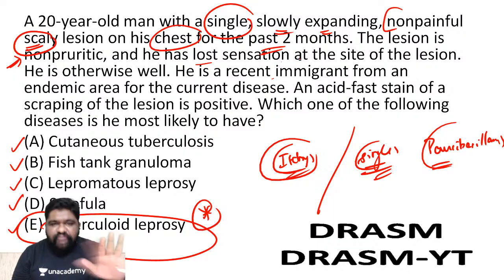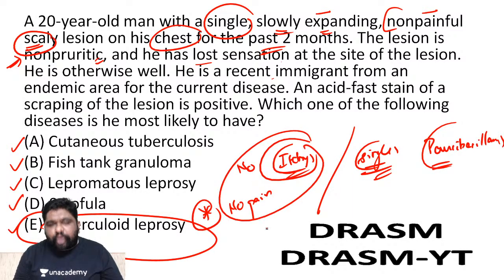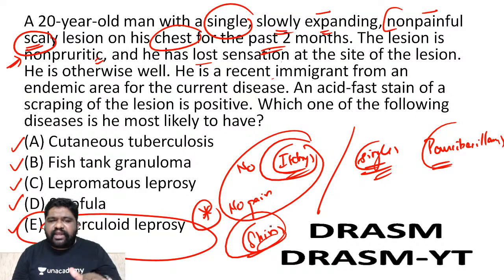Everything else can be a property of leprosy. Slowly expanding, non-painful, and it is non-pruritic. No pain, no itch. These two are properties of skin lesions caused in case of leprosy. This question should not have been asked when the topic was tuberculosis. But why did I add this? Because I wanted to sow the doubt. There was an element of doubt it could have happened. So many of you have easily negotiated the question here. It was not in any way cutaneous tuberculosis.